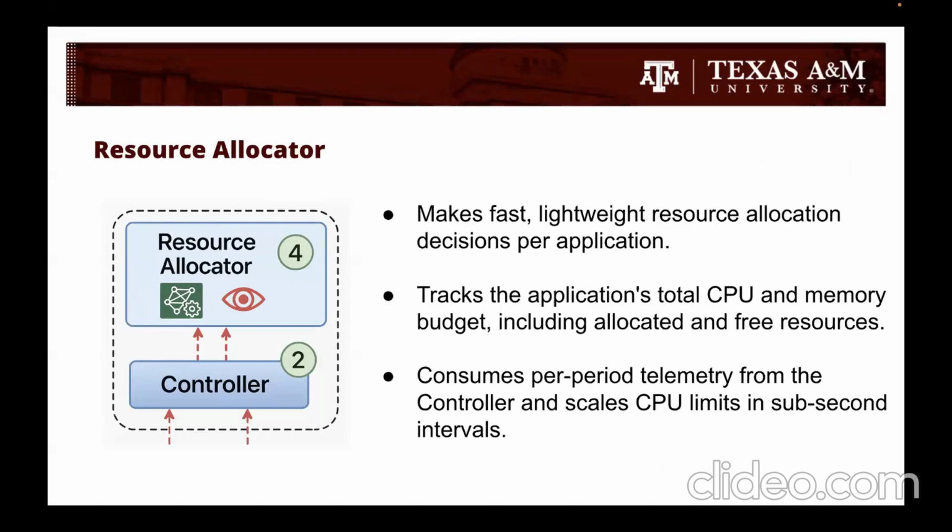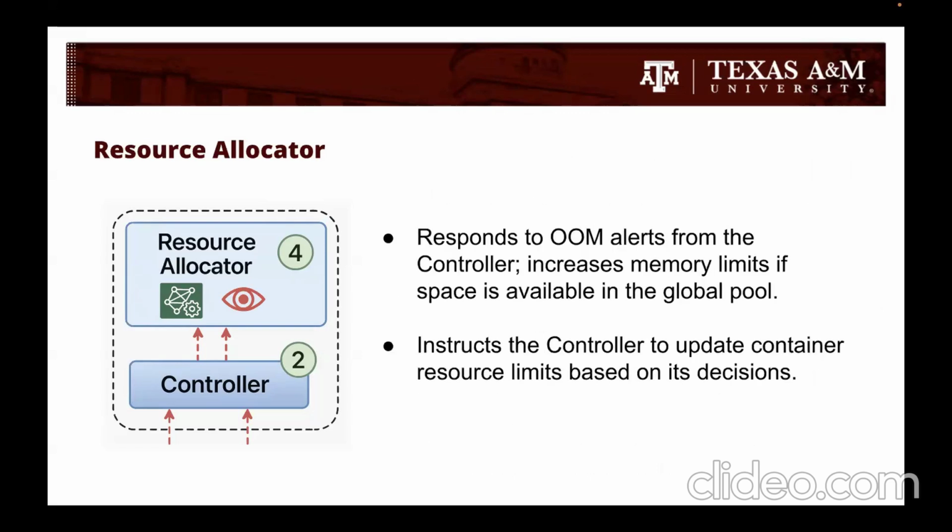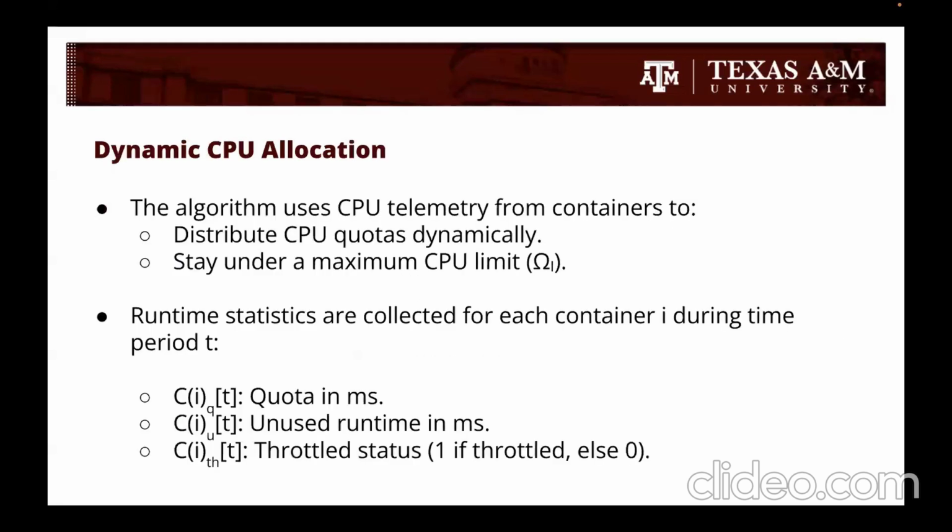When the controller detects that a container is running out of memory, it sends an alert to the resource allocator. In response, the allocator first checks the global memory pool to see if there is additional space available. If space is available, it increases the memory limit for the affected container to prevent further memory issues. After making this decision, the resource allocator then communicates with the controller and instructs it to update the container's resource limit.